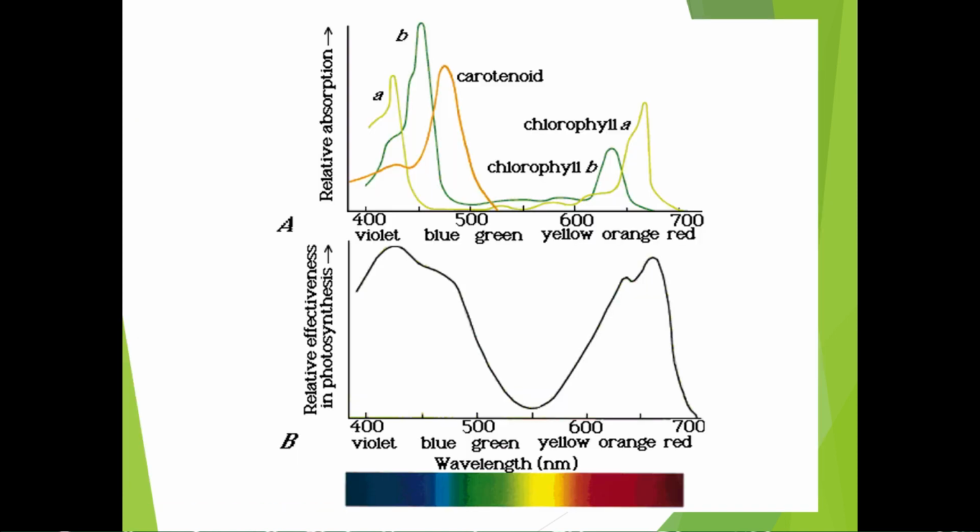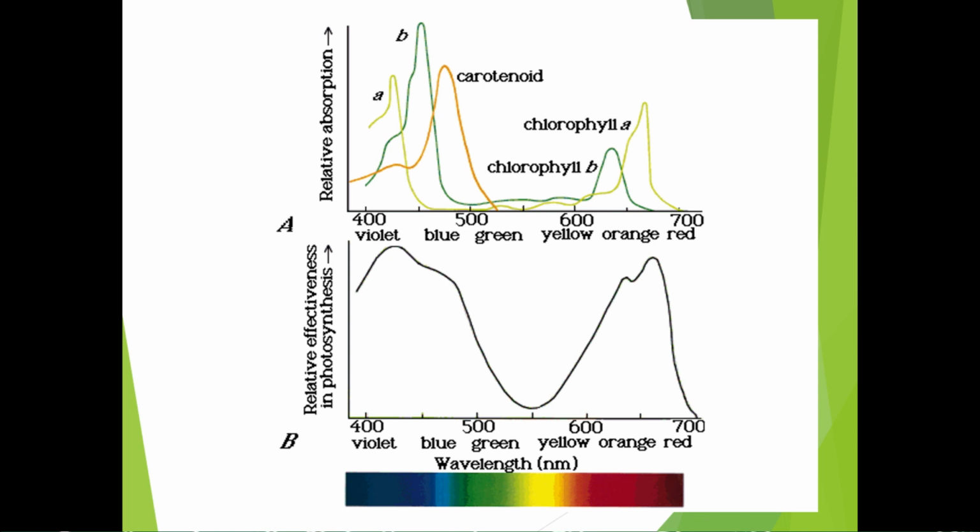And you can see the absorption spectrum of the chlorophyll pigments. What is an absorption spectrum? The absorption spectrum is the graphical representation of the absorption of light by the different plant pigments. You can see very clearly the graph shows that for chlorophyll A, chlorophyll B and the carotenoids, the absorption of light varies, which gives clearly the peaks.